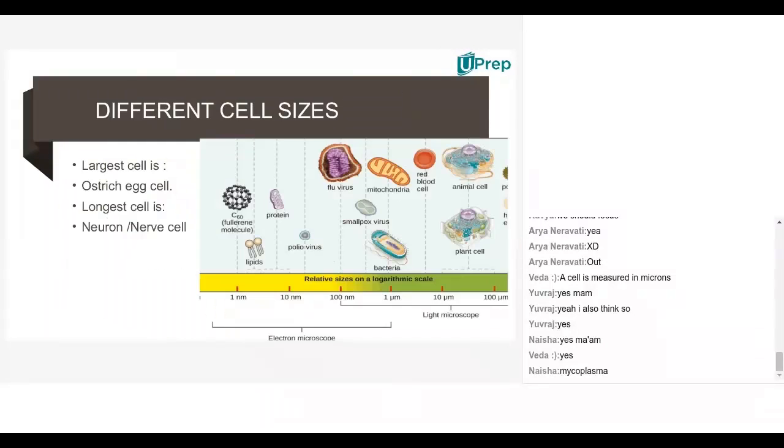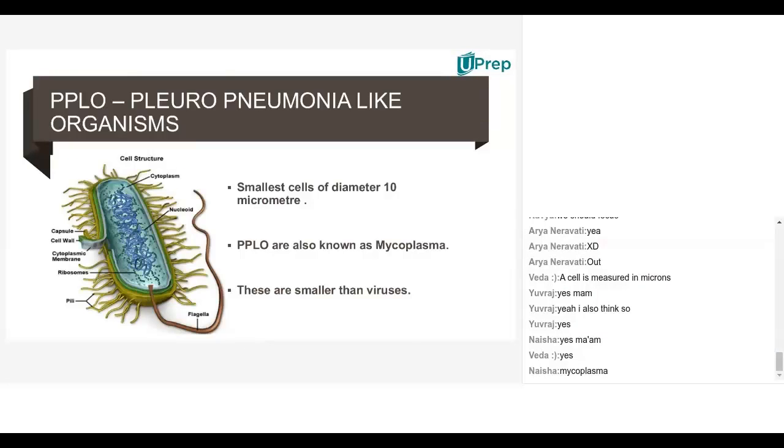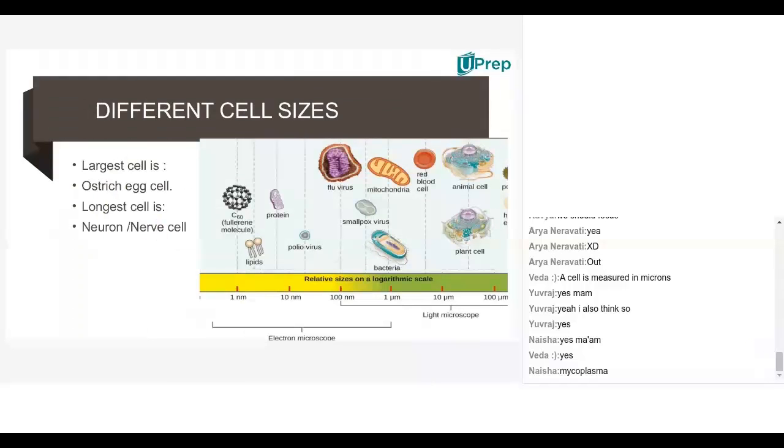Now, after seeing the smallest organism, if you go for the longest cell, it is the neuron cell. Okay, neuron is nothing but a nerve cell. Nerve cell in human beings is the longest cell. And the largest cell is the egg cell of an ostrich.